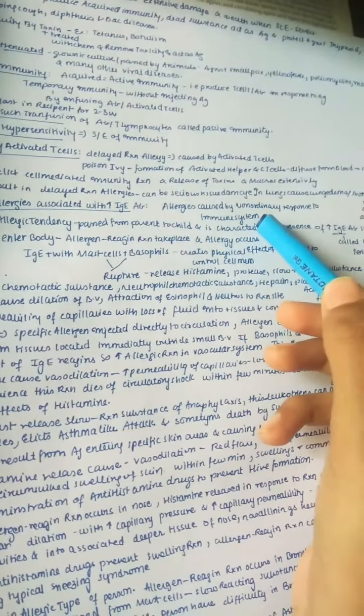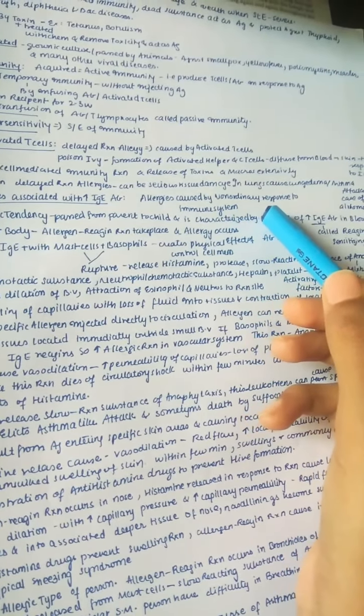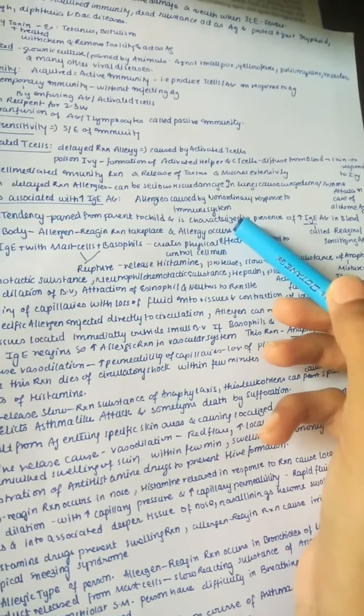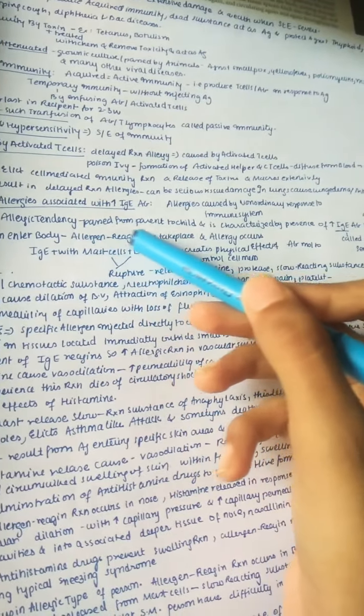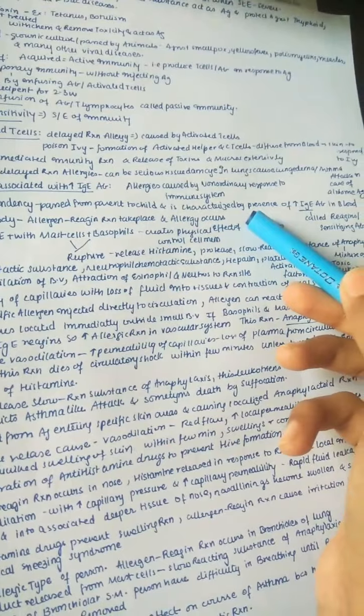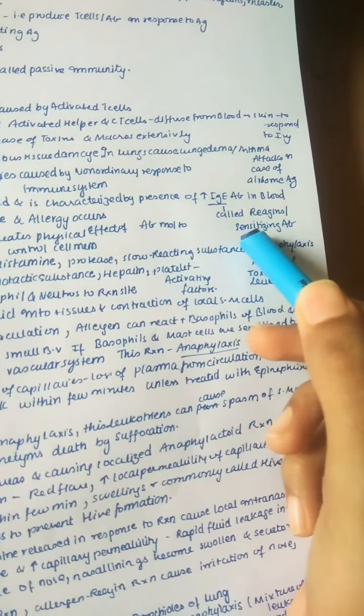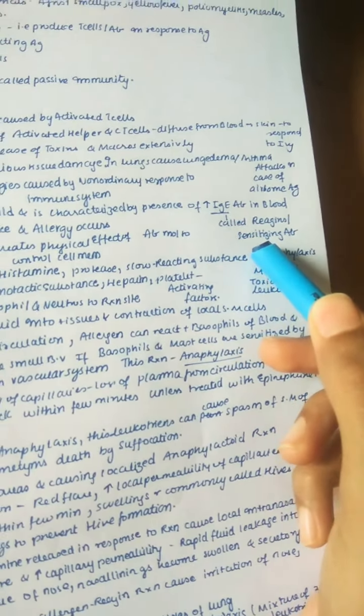So you can see allergies are mainly caused by a non-ordinary response of the immune system, and allergic tendency is passed from parent to child and is characterized by the presence of increased IgE antibody in the blood, and this is called reagin or sensitizing antibody.